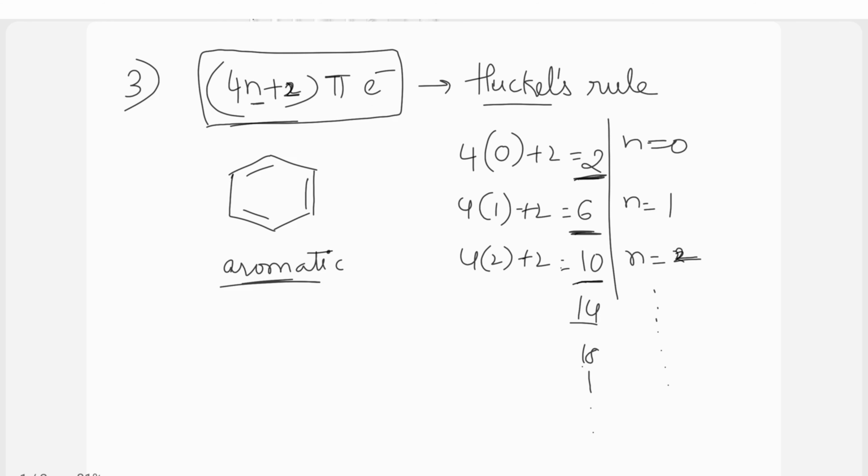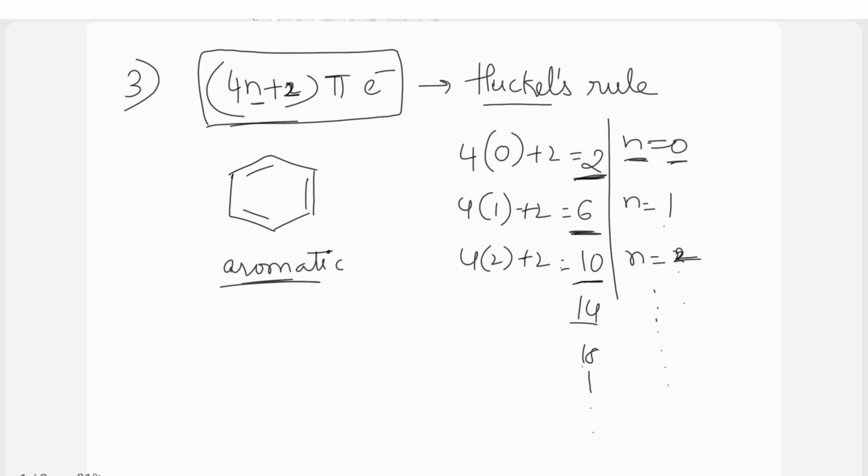I am repeating once again, this n value is not the number of pi bonds, it is just a number: 0, 1, 2, 3 and so on. Okay, so this is the third condition. So these are the three conditions. The first is it has to be cyclic and planar.